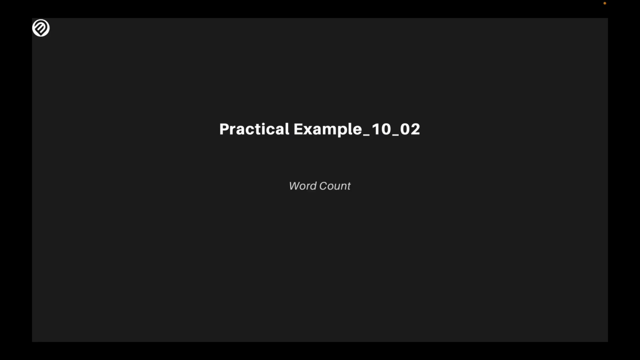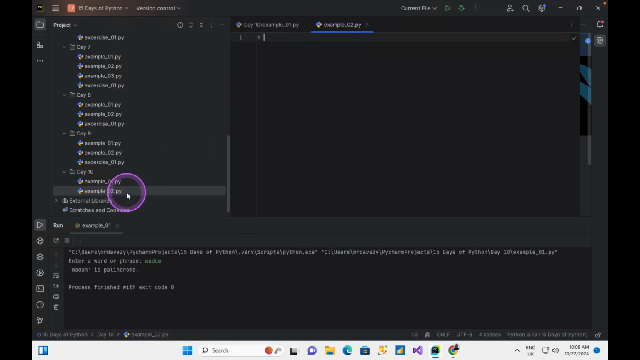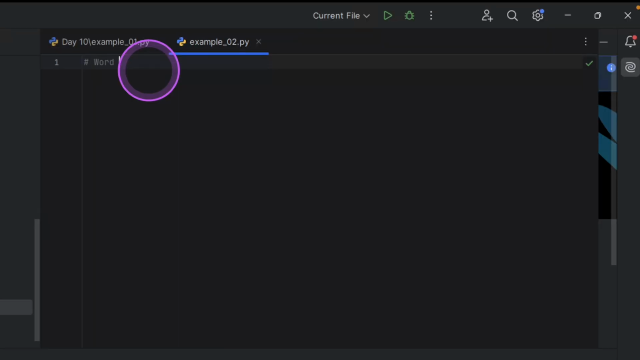Let's do the second example. In the second example, we'll be creating a word counter. We'll be taking the count of words when we input a sentence. Let's go back to the environment. I've created an example 2 file that I'll be using for this, and I'm going to give it a title here, call it word count.